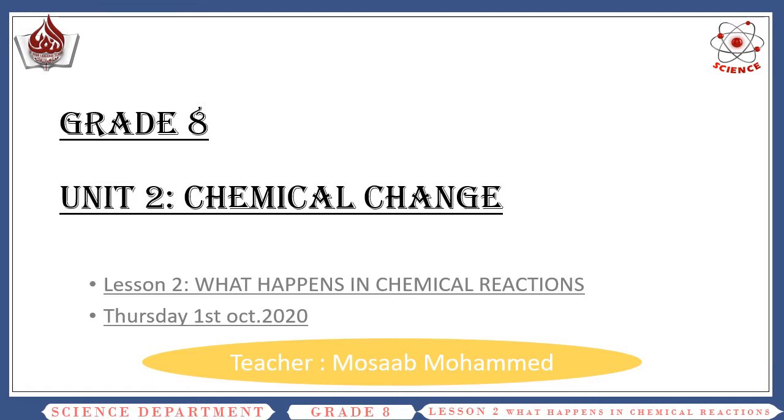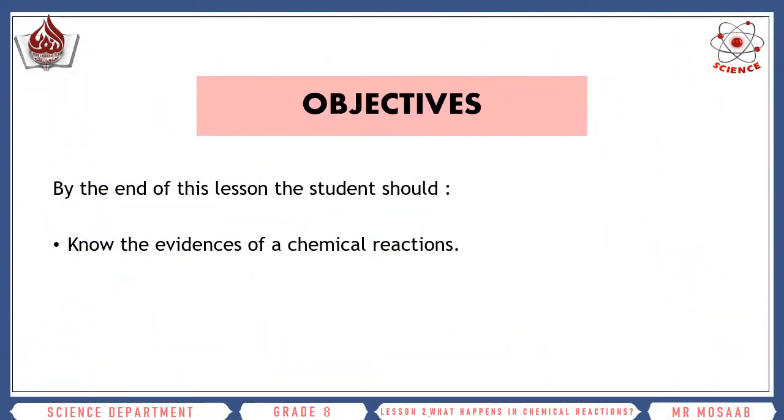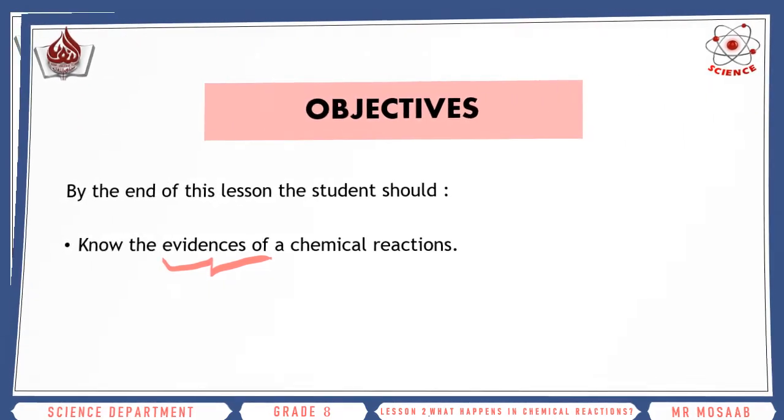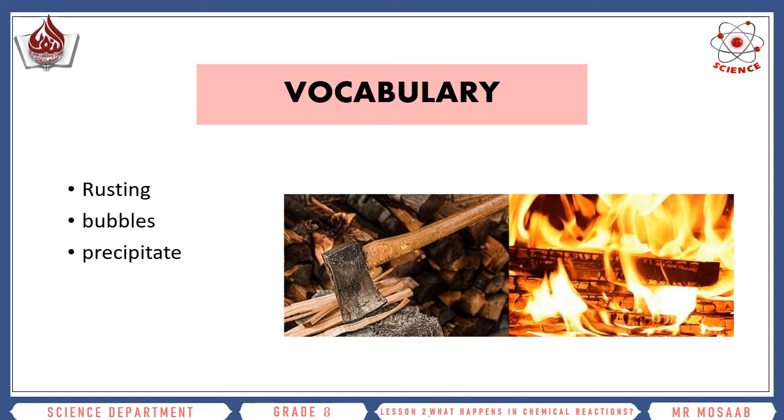Today we should study what happens in a chemical reaction. Our objective today is to know the evidences of a chemical reaction. Today we have rusting, gas bubbles, precipitate.